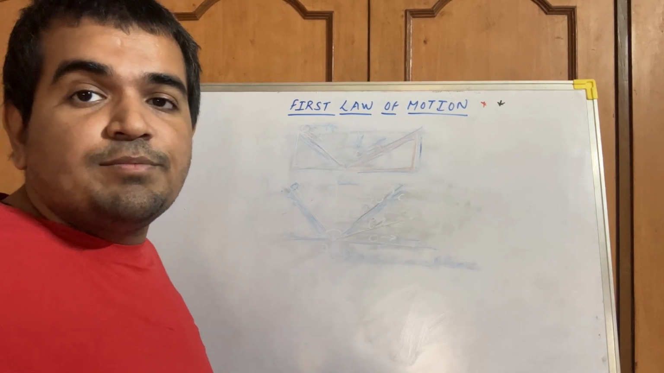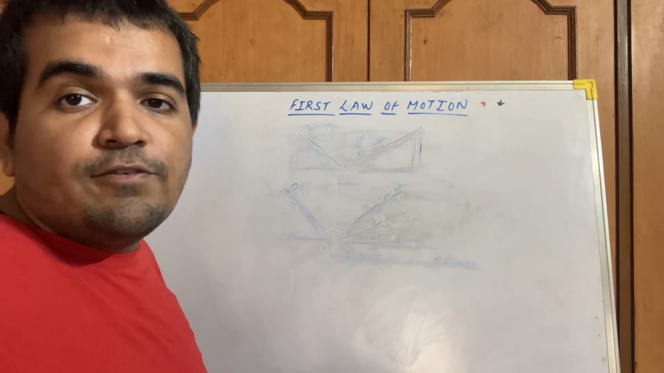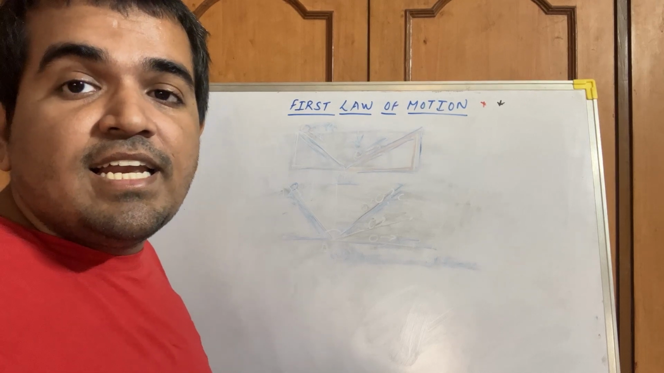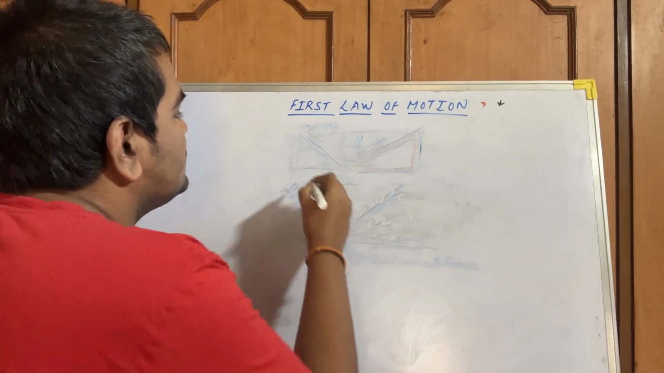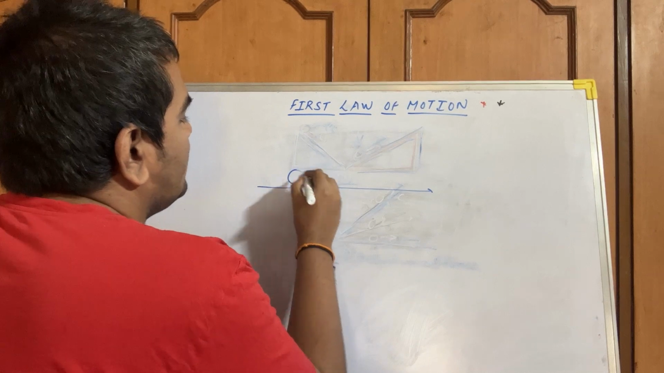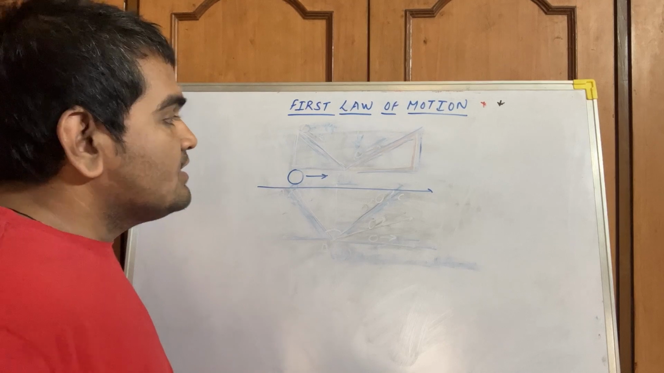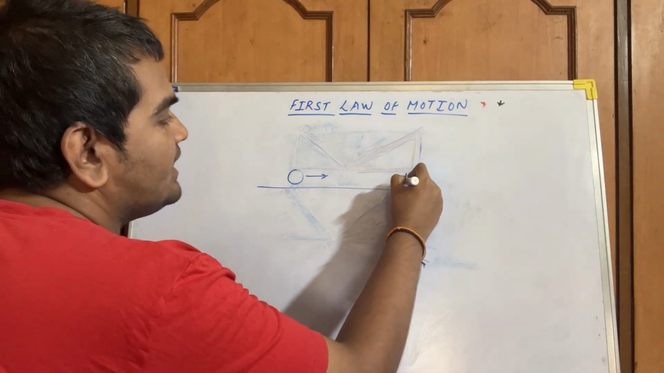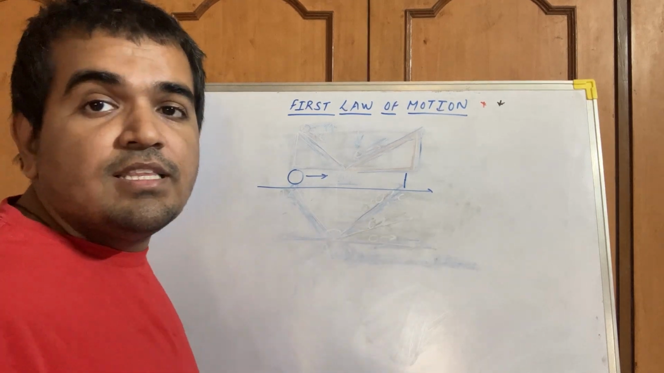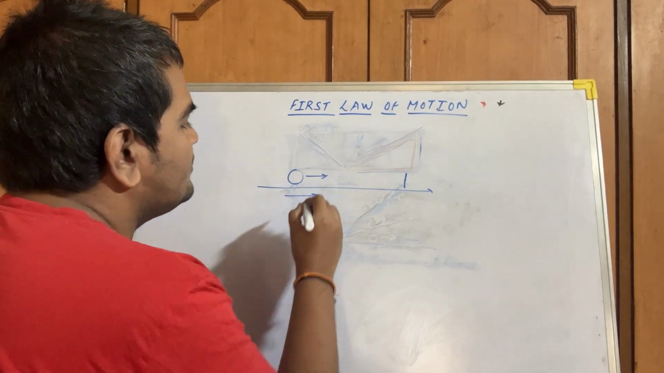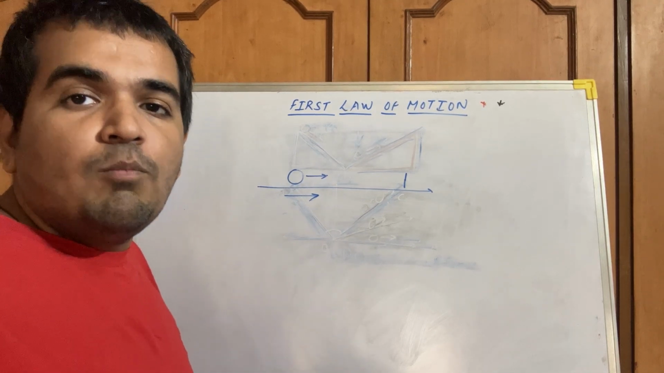Newton stated that the object continues to be in the state of rest or in the state of uniform motion until and unless an external unbalanced force is applied to it. Suppose a ball. I kick a ball in this direction. Now, unless and until I apply a force to stop this ball, the ball will be in the motion with a uniform speed. This is the first law of motion.